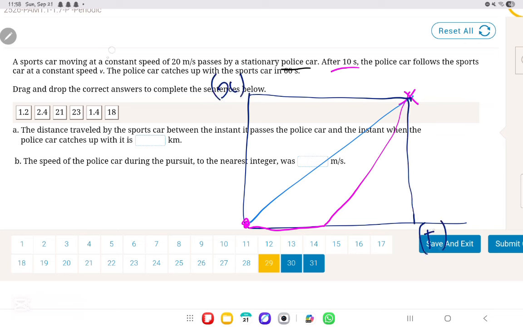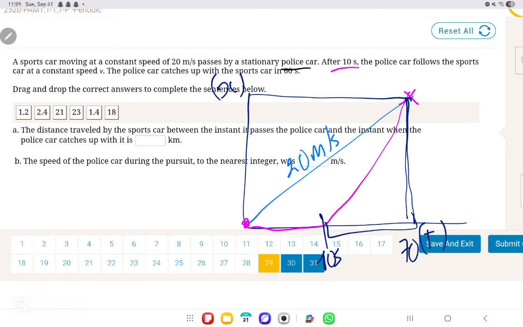Now, what did they say? They said that he travels at 20 meters per second, and that after 10 seconds, the police car starts to go at a constant speed v, and then it catches up with the sports car in 60 seconds. So in all of this, which is 60 seconds, he caught the sports car, but in total the time is 70 seconds. Now what do they need us to find?